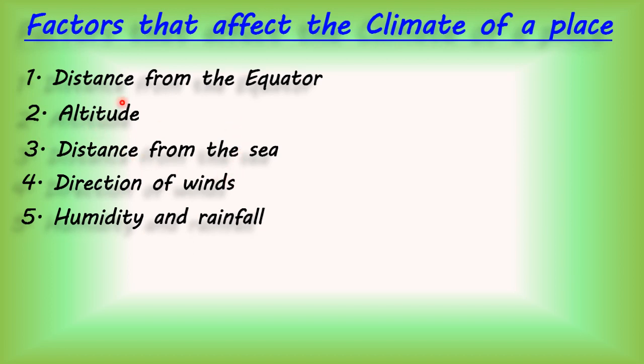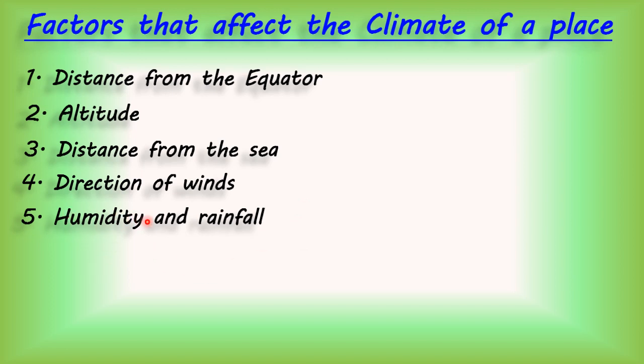Now let's repeat again the factors that affect the climate of a place: distance from the equator, altitude, that is height of the place, distance from the sea, that is how far the particular place is from the sea, directions of the winds. The wind which is coming from the deserts will bring warmth and dryness. The wind which is coming from the Himalaya side, that is North India, will bring cold weather and freezing cold. Is it clear, children?